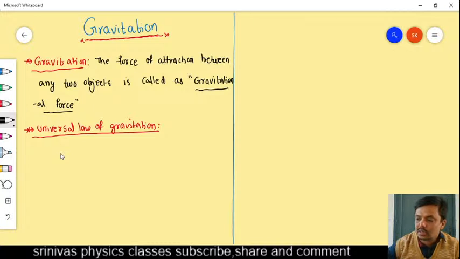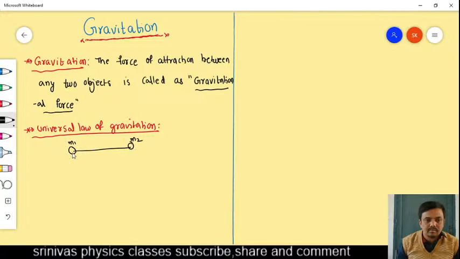According to that, if any two objects are there, their masses are m1 and m2. For example, this is an object whose mass is m1, and this is another object whose mass is m2, and they are separated by a distance r, and there exists some force between these two objects.